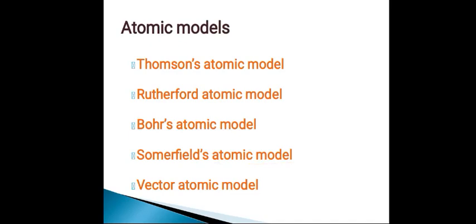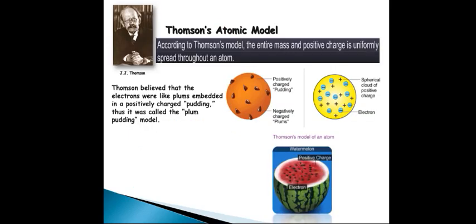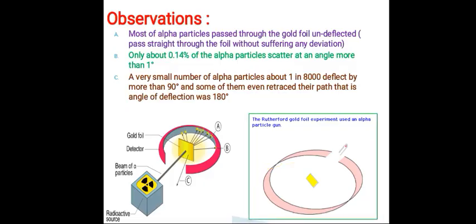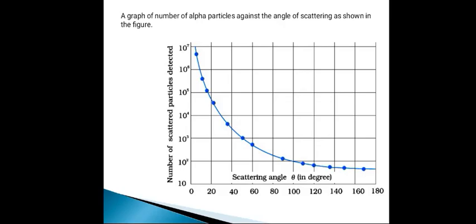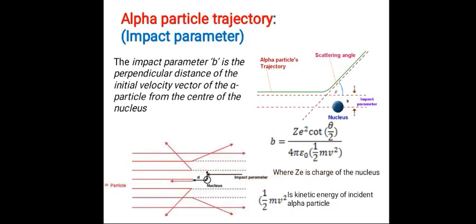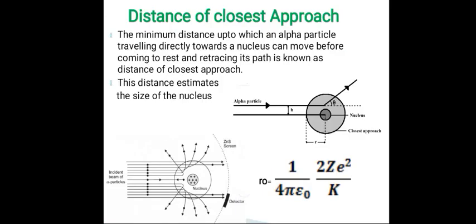The first one, J.J. Thomson's atomic model, we have discussed in detail already, and also the Rutherford's alpha particle scattering experiment due to a thin gold foil, with experimental observations. What are the experimental observations? And also the conclusions we have discussed in the previous class, with the definition of what is an impact parameter and the distance of closest approach.